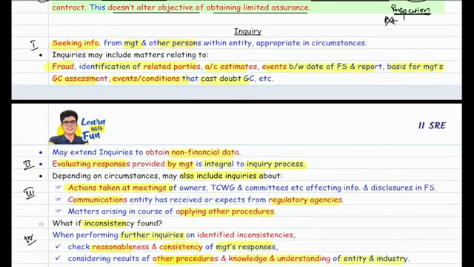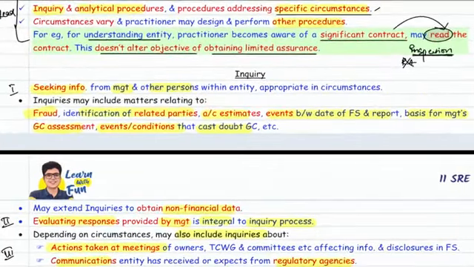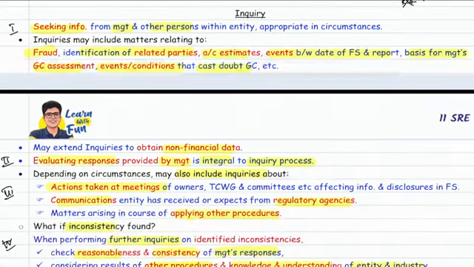Financial is 240 fraud, 540 accounting estimate, 550 related parties, identification of related party, 560 subsequent events, event between the date of financial statement and report, 570 basis for management going concern assessment and event and condition that cast doubt on going concern. Okay, sir. Second stage is evaluating the response by the management.